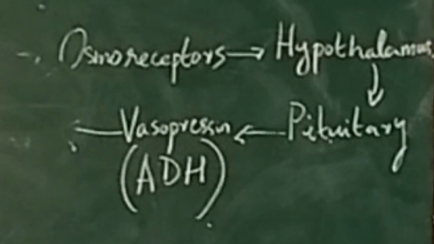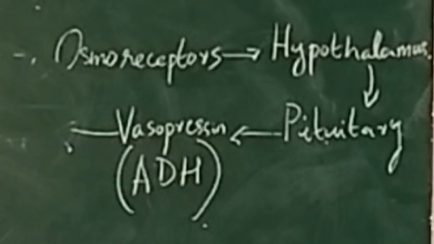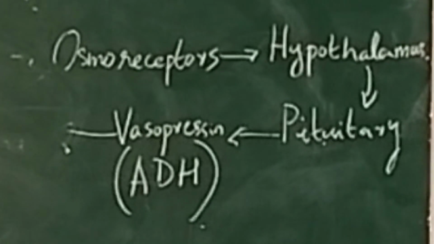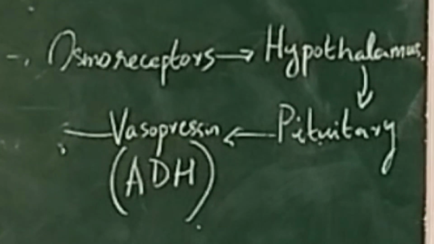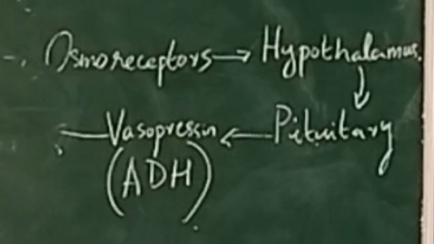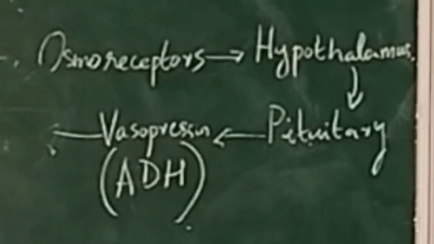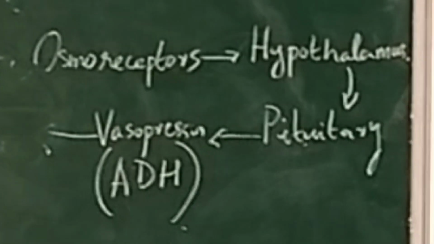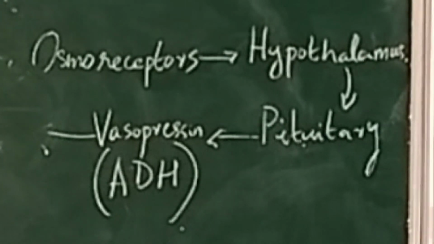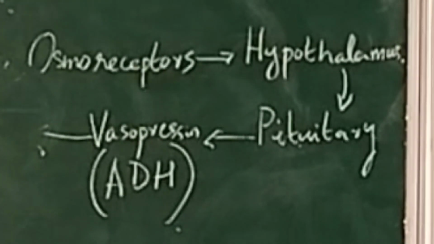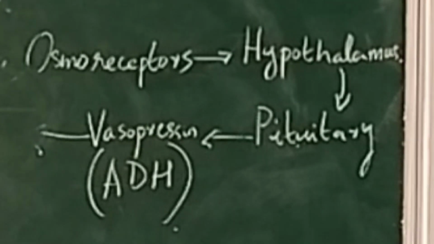From that blood, all the filtrate comes to this. What is this space called? Bowman's capsule. Suppose the filtration rate is less, then all the waste will remain in the blood itself. So the filtration rate has to increase. That filtration rate is called glomerular filtration rate. It is now down. That is the problem.